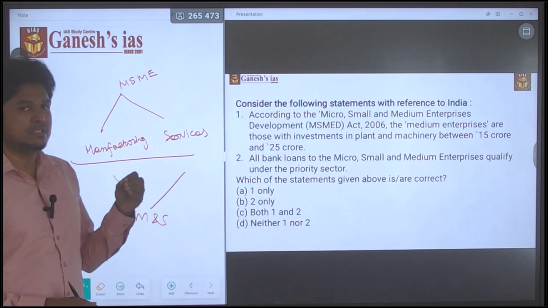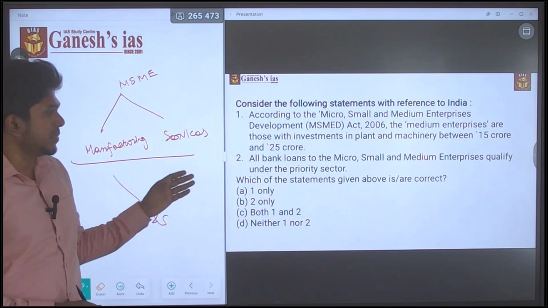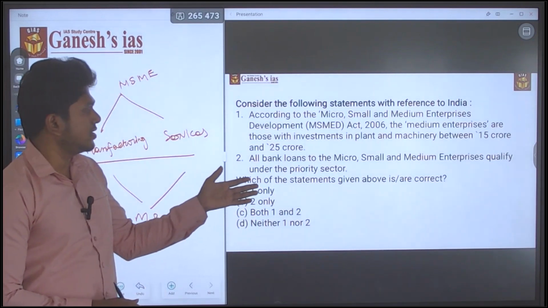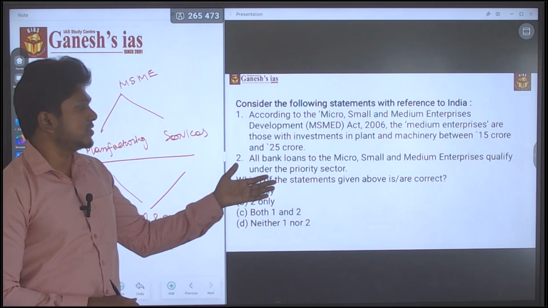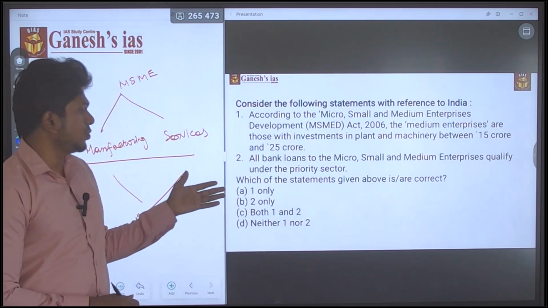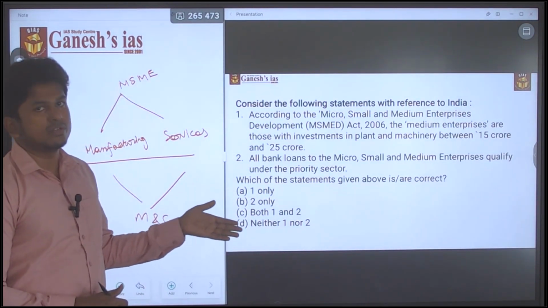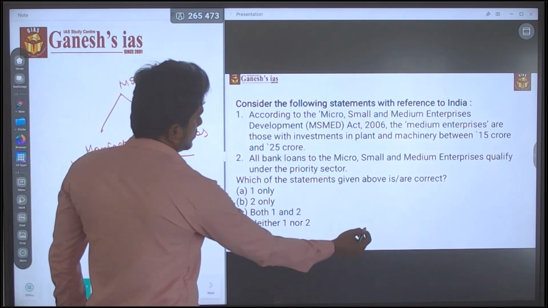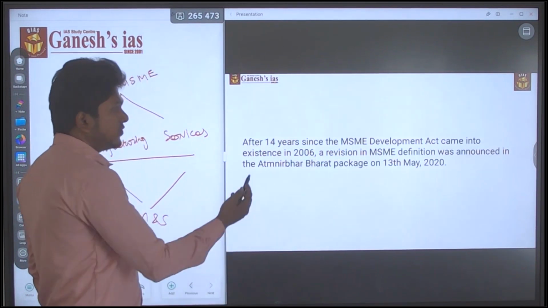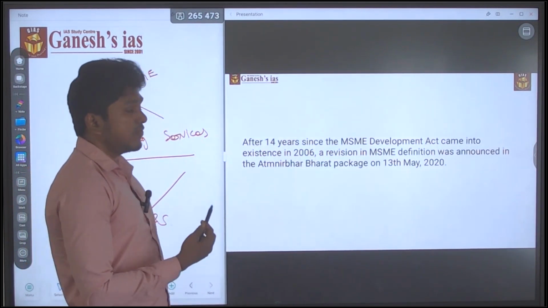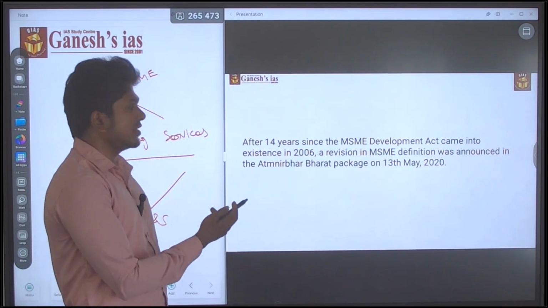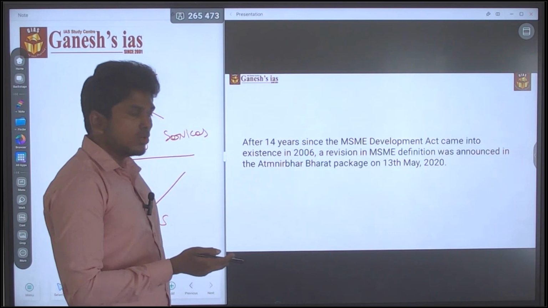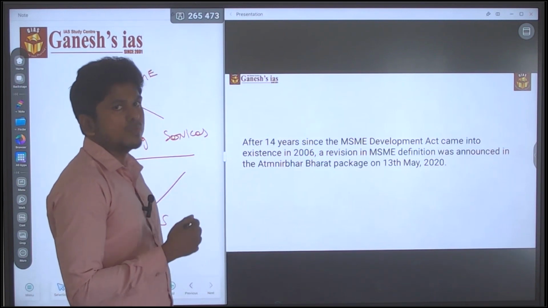It is one of the simplest questions, and pattern-wise also it is the most simple one, because it's all about which of the statements given above are correct. It's about one only, two only, or both one and two. So it's an easy pattern. Let's discuss the definitions. After 14 years they changed the definition for the MSME, so it is in the current affairs. For that reason they asked it in the UPSC Prelims.